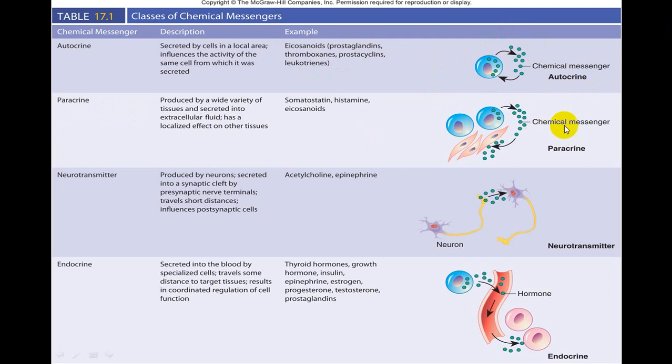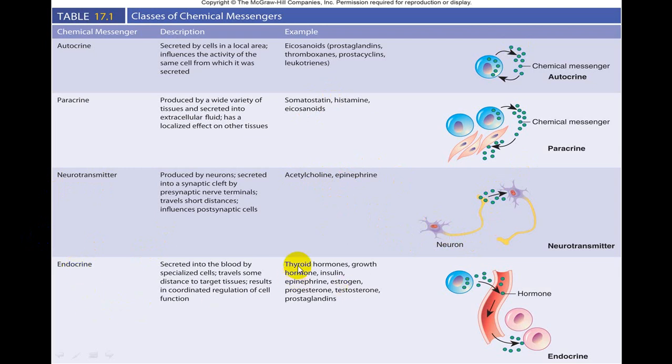While paracrine hormones are chemical messengers which will act on nearby cells. Classical examples are histamine, eicosanoids, and somatostatin. While neurotransmitters, acetylcholine, epinephrine, are secreted by our neurons and will act at the level of the synapse.